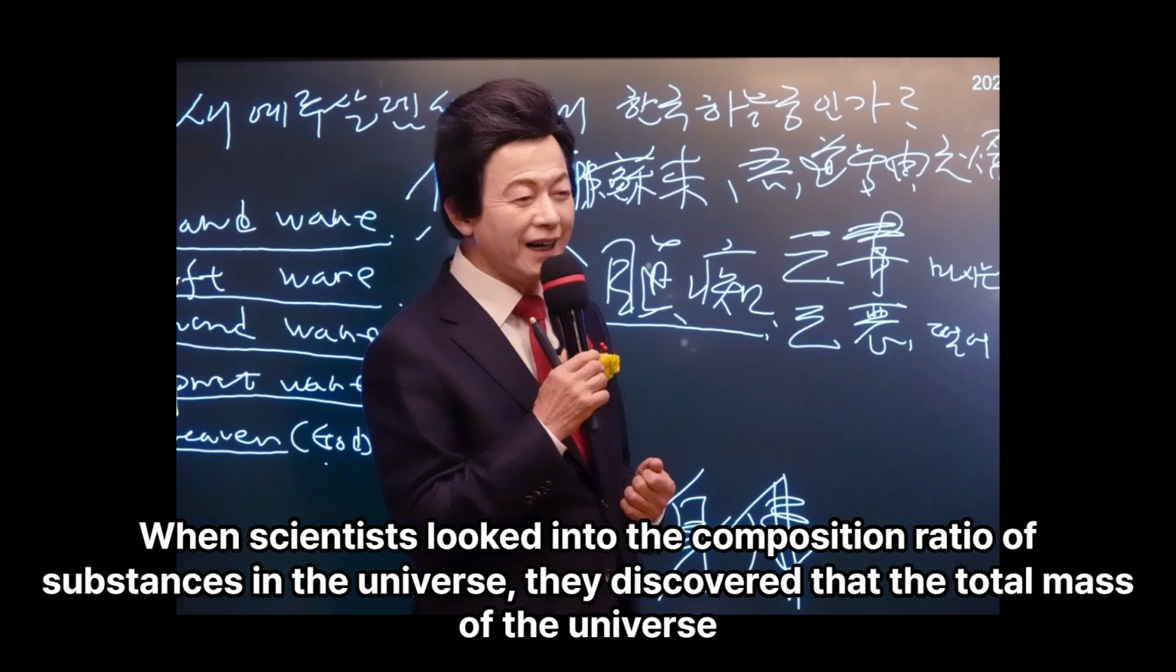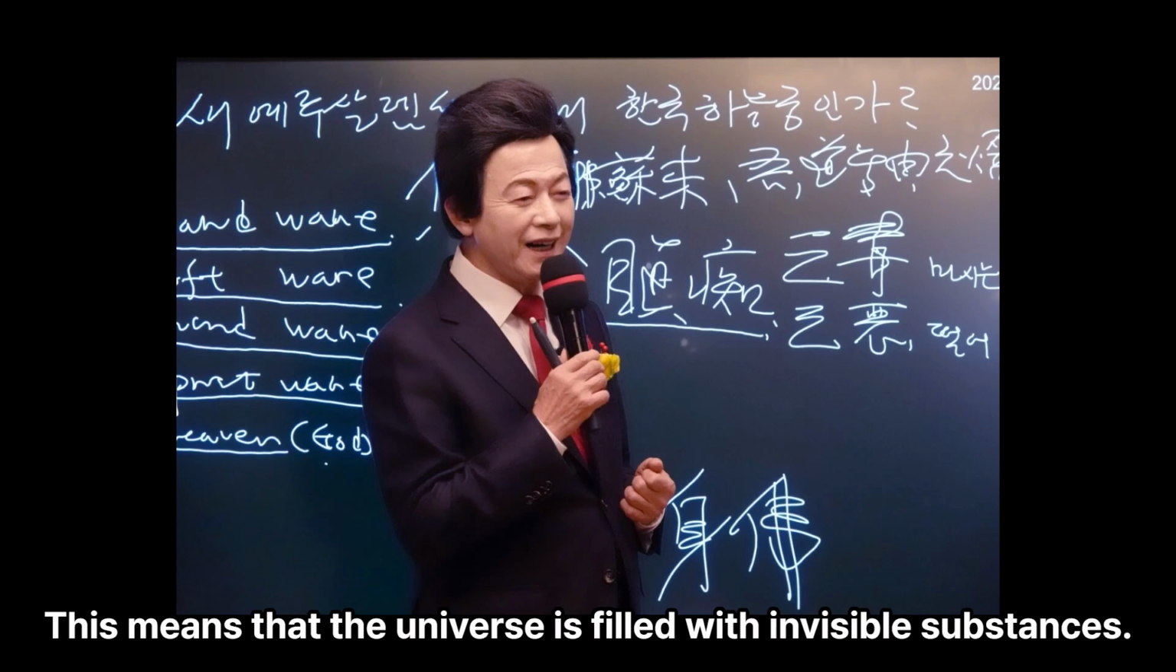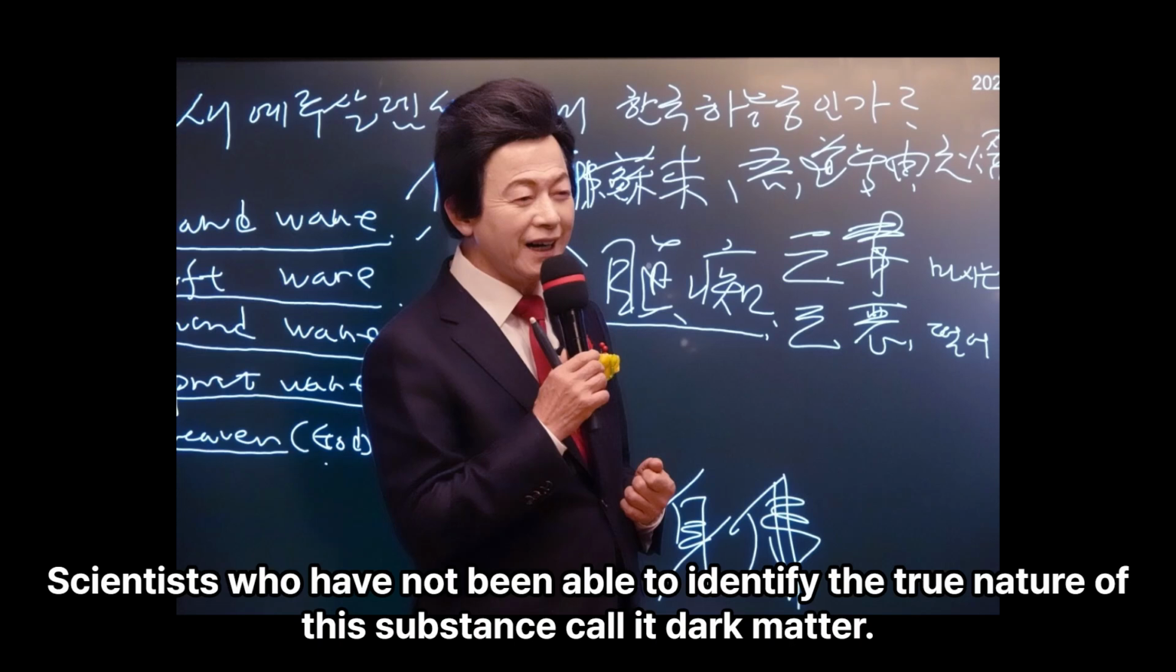When scientists looked into the composition ratio of substances in the universe, they discovered that the total mass of the universe, calculated through the gravitational effect, is much larger than the value observed through actual optical observation. This means that the universe is filled with invisible substances. Scientists who have not been able to identify the true nature of this substance call it dark matter.